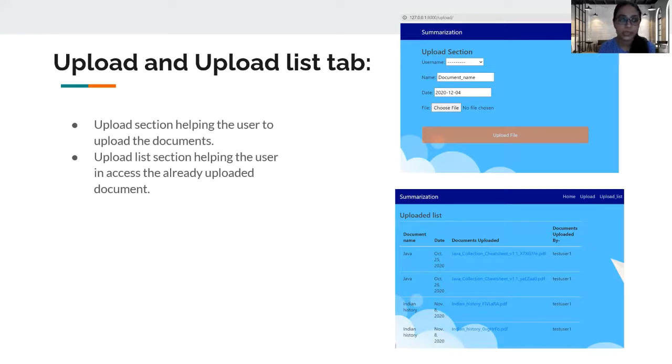So in this section, what is happening is that the user can upload the document, and they can access it in future by accessing the upload list tab. So this slide is showing the upload section window and the upload list window.